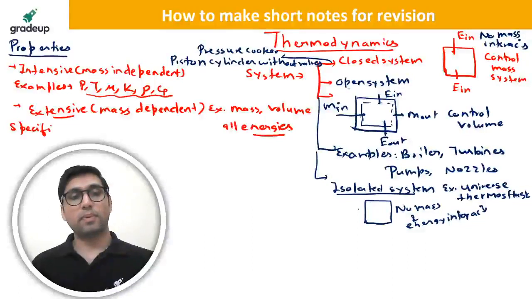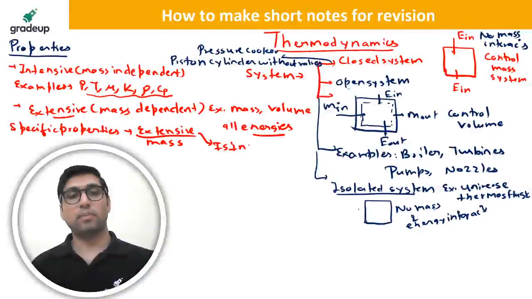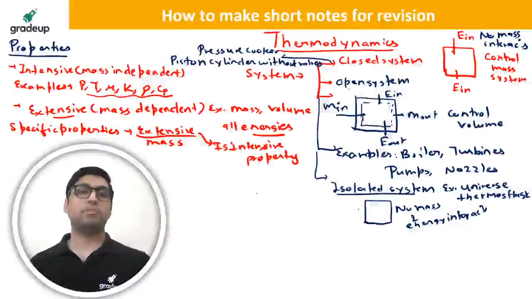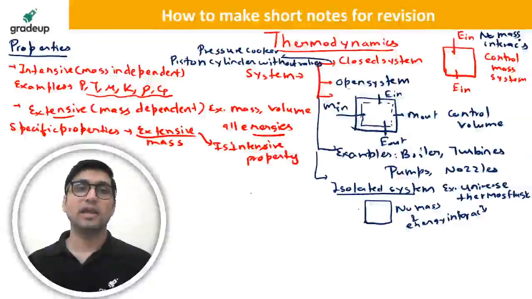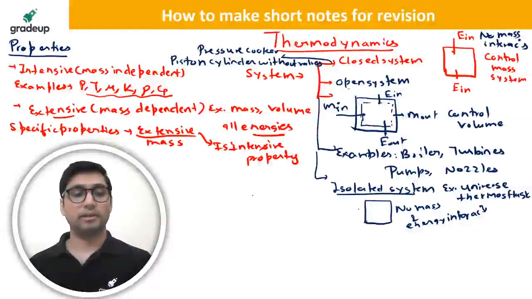What are specific properties? Extensive property per unit mass is intensive property. All specific properties are intensive. For example, specific volume, specific weight, specific enthalpy, specific internal energy. They are called intensive property.